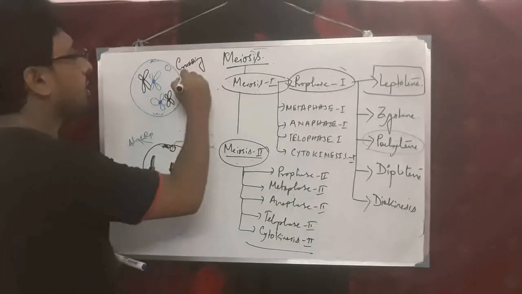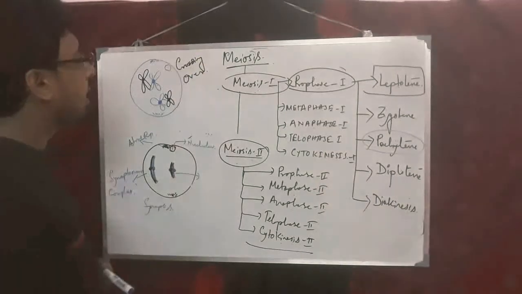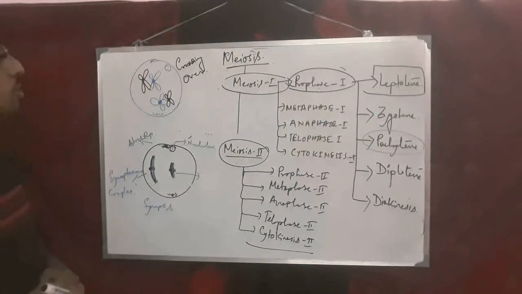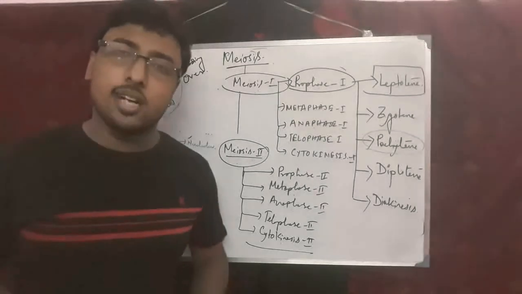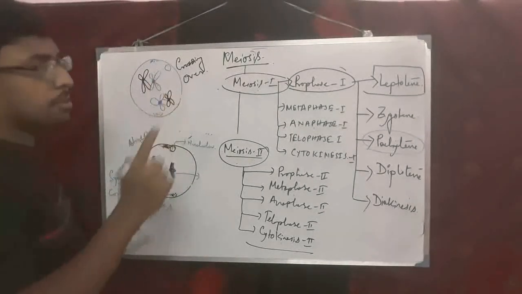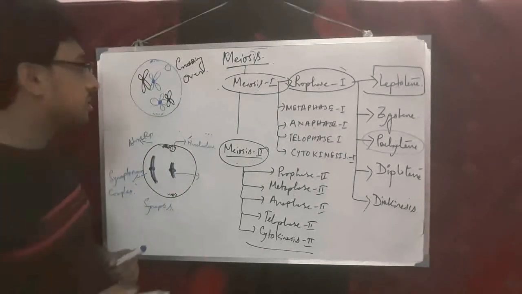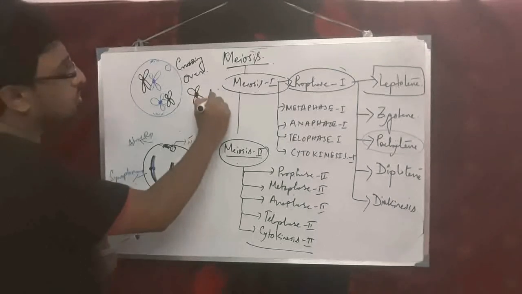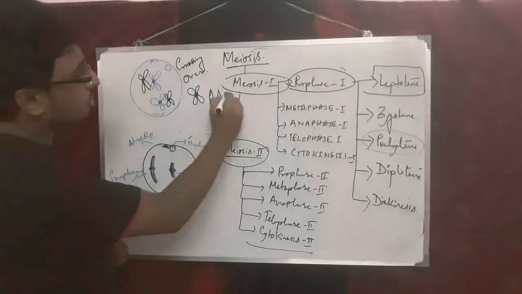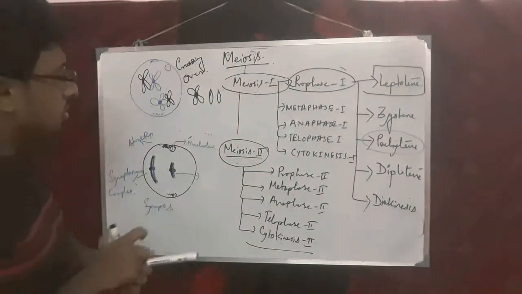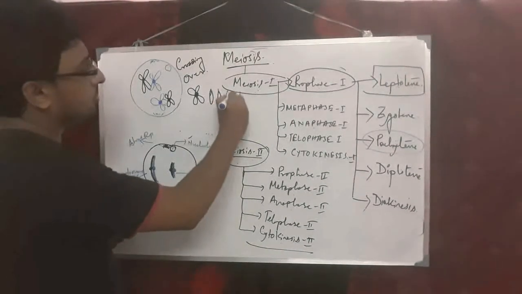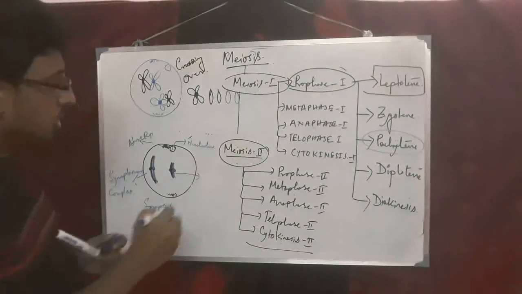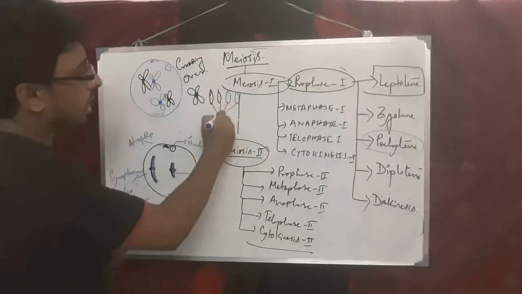In Pachytene, crossing over will occur. So this stage's important thing is crossing over. And along with the crossing over, tetrads will also occur. Tetrads means, just like the bivalents, just like the dyads, if you take this chromosome and break it down, there will be 2 chromatids and 1 centromere. And also from the blue color chromosome, there will be 2 chromatids. So these are known as tetrads.